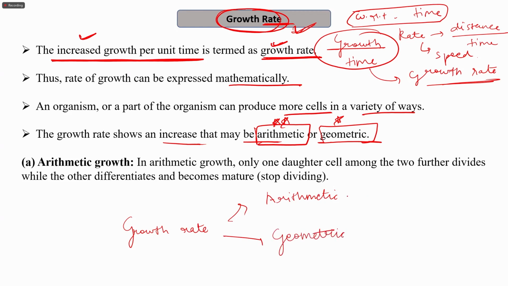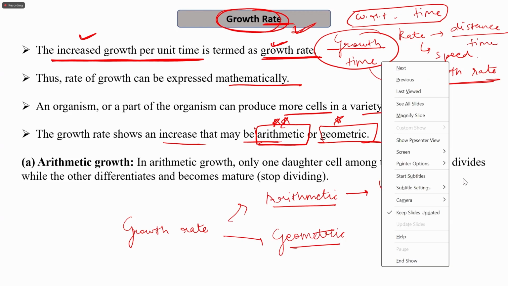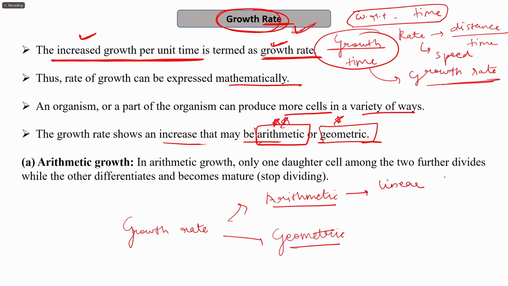in the geometric fashion. What we mean by arithmetic or geometric fashion is that in the arithmetic fashion, it is the linear growth. For example, with time, initially 2 cells, then 4 cells, then 6 cells, then 8 cells, etc. This is a linear growth.